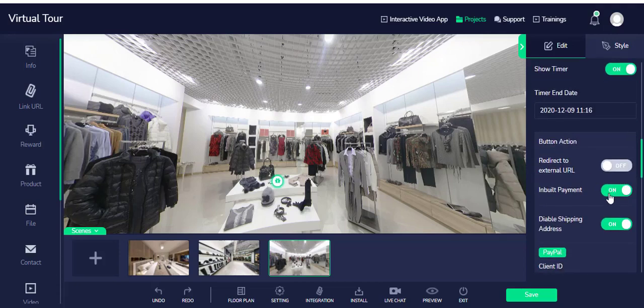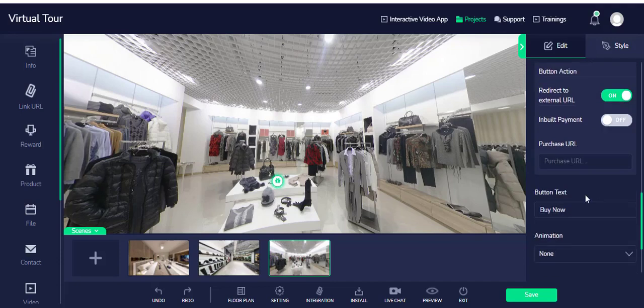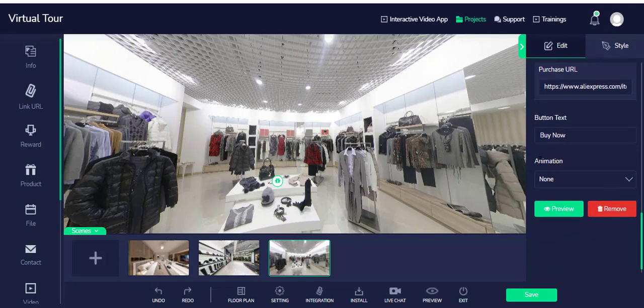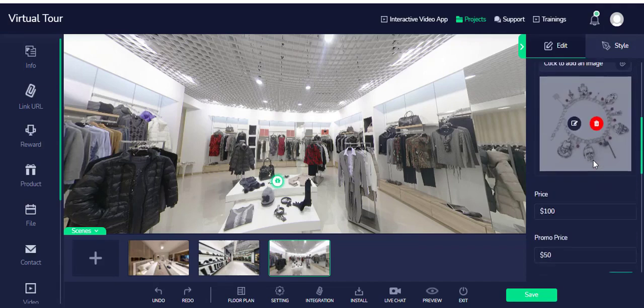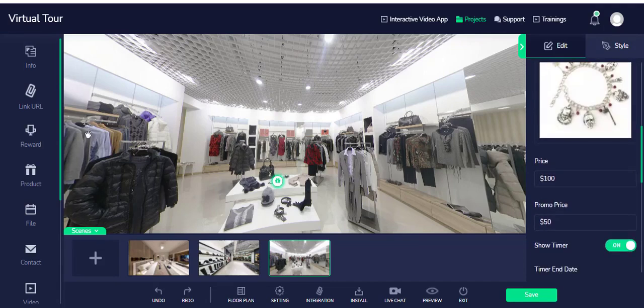For the sake of the tutorial, I'd prefer to just use a link. Customize the text button and also add animation to your product. And you could do this for as many products as you want in your store.